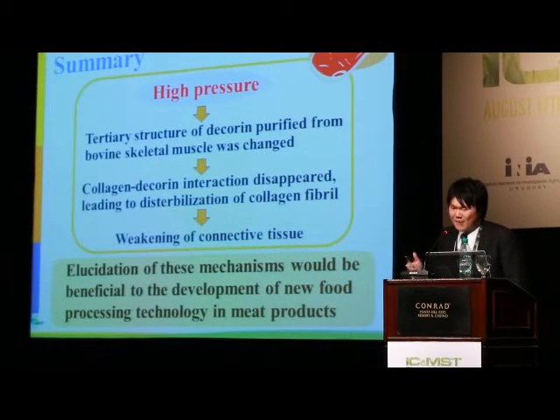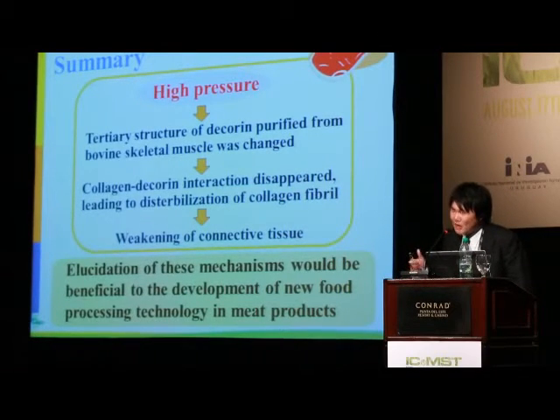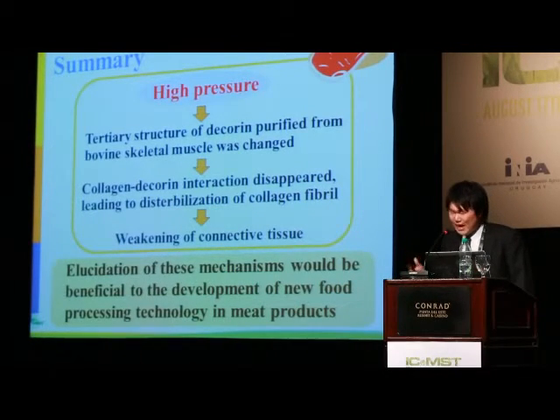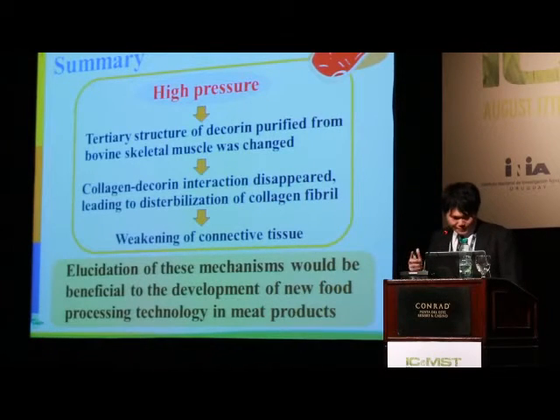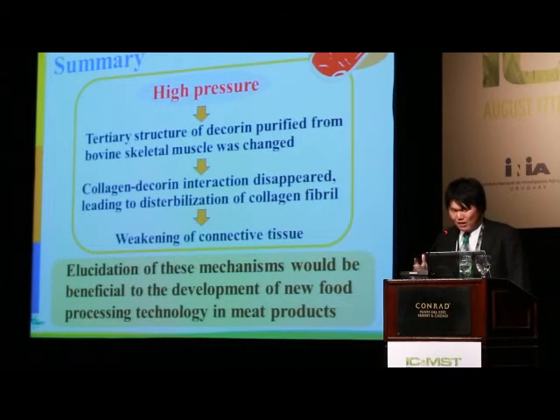Finally, I'd like to talk about the summary of my research. Why does meat tenderization occur by high pressure treatment? Weakening of connective tissue is considered as one of the reasons for this question. First, high pressure affects decorin structure, causing destabilization of collagen fibrils, and it results in weakening of connective tissue, leading to meat tenderization, I think. Extension of these mechanisms would be beneficial to the development of new food processing technology in meat products.